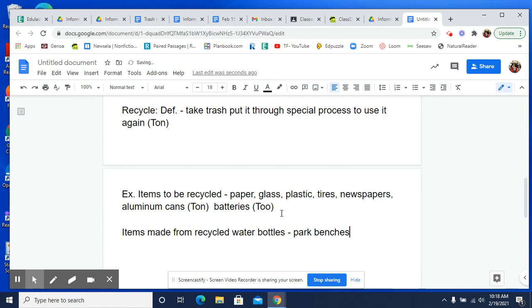And those are park benches. Let's see, they said carpet, they said backpacks, lumber. I think the lumber was from Too Much Trash, and then clothes, I think, was from Too Much Trash, and bags was from Too Much Trash. I'm not even going to label this because I don't think I'm going to specifically say one thing or the other. So this is all of the information for recycling.